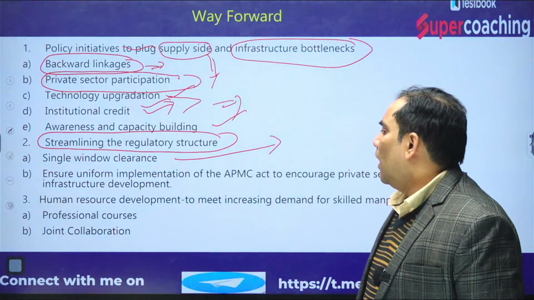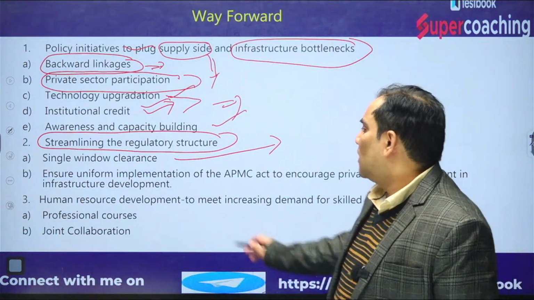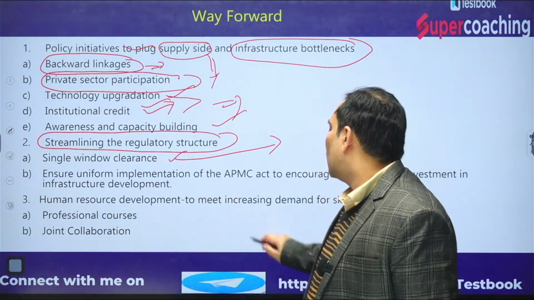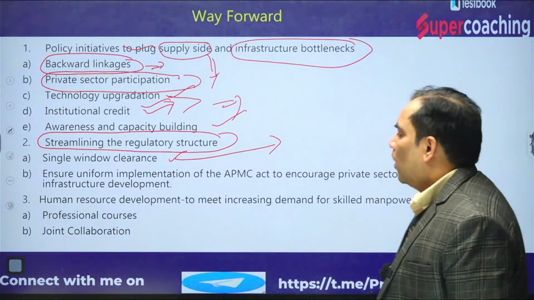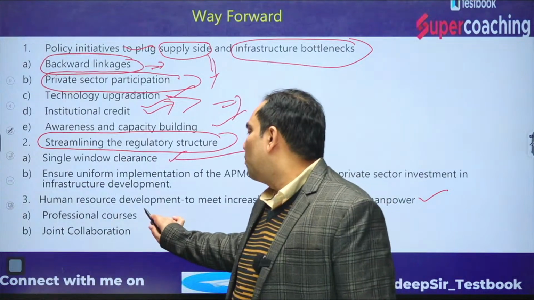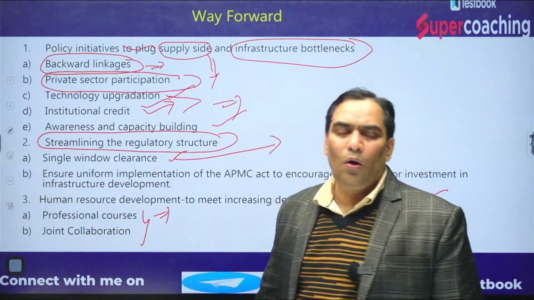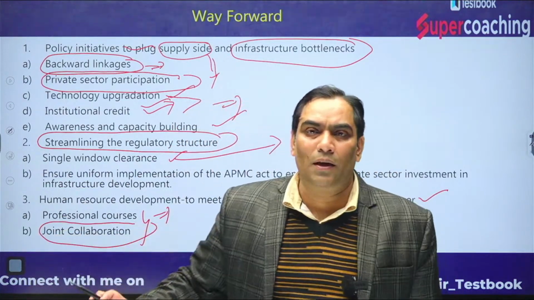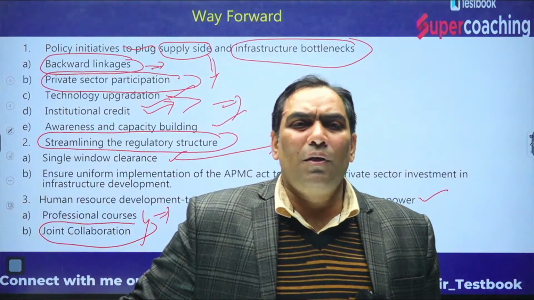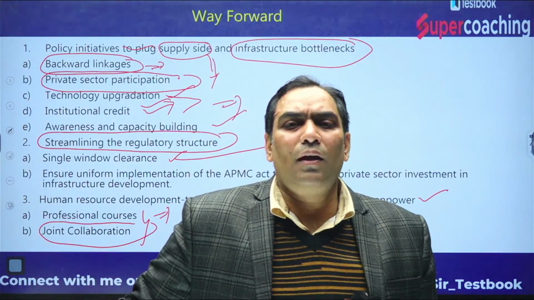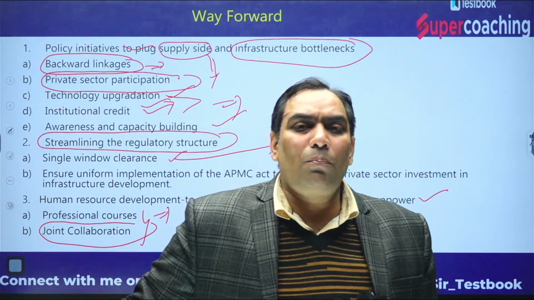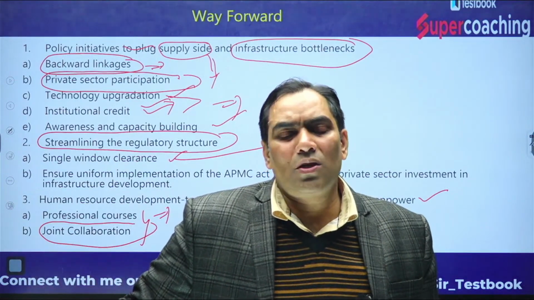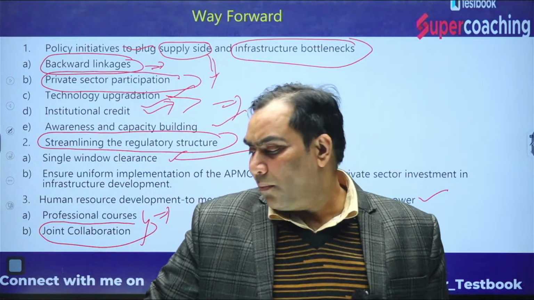Not only this, we discussed that there should be single window clearance, and another thing, human resource development to meet the demand for skilled manpower. For that there should be professional courses at the university level or graduation level, and there should be joint collaboration between the private sector and the government. Through all these measures we can make it more effective, so that we can take advantage of the potential of sunrise industries in the form of the food processing industry. And this is all about our today's session.